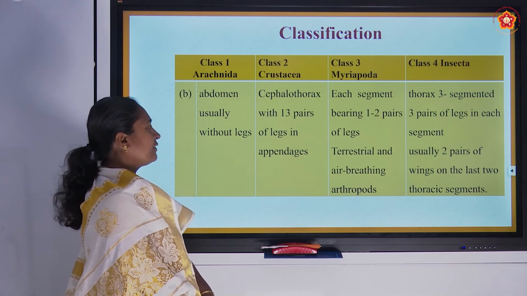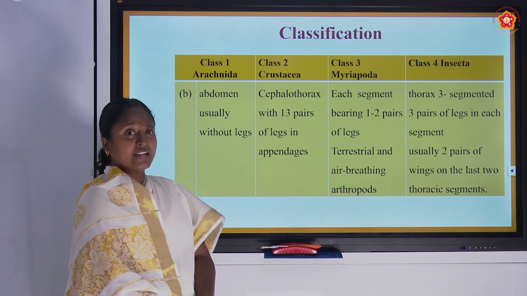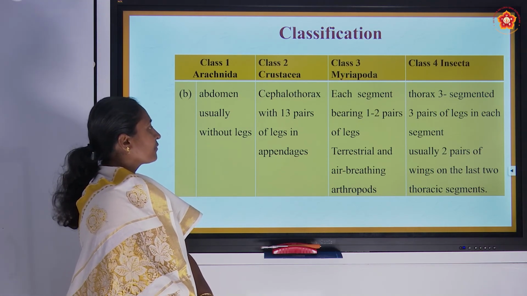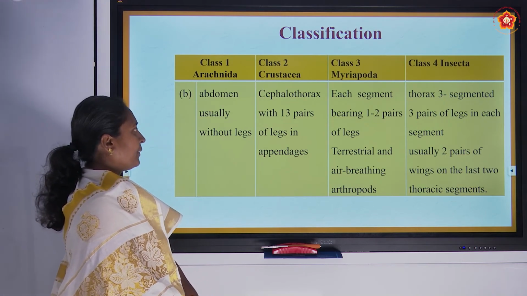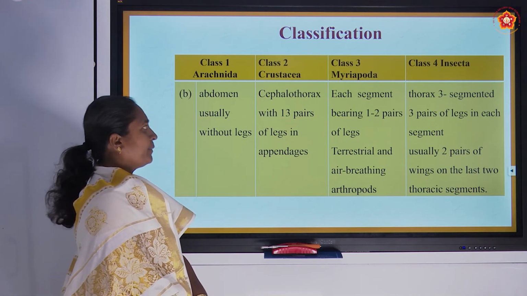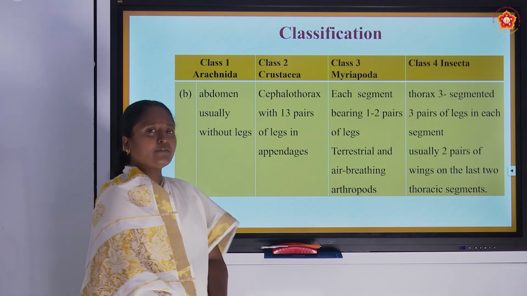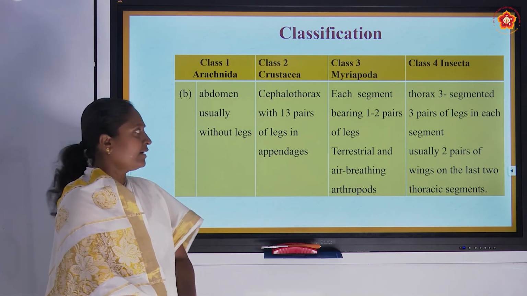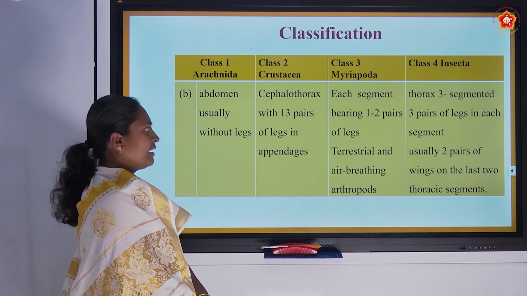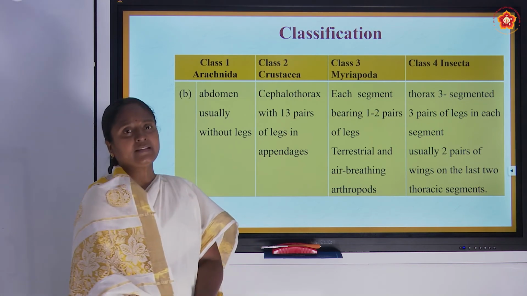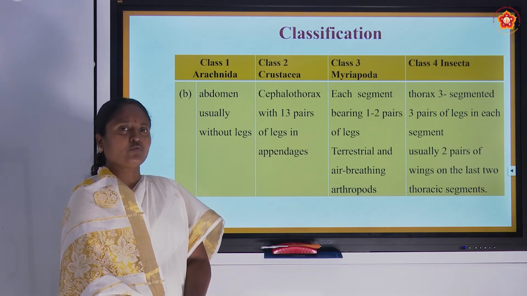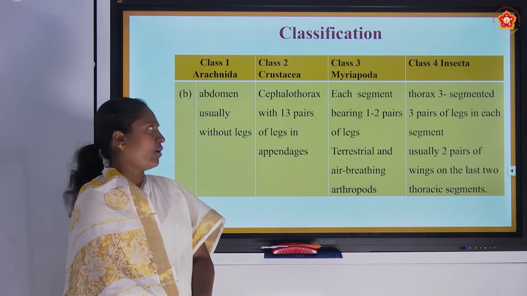In Crustacea, the cephalothorax has 13 pairs of legs and also some other appendages. And in Myriapoda, each segment has 1 or 2 pairs of legs, and they are terrestrial and air-breathing arthropods, so they won't go to a water-rich environment at all.